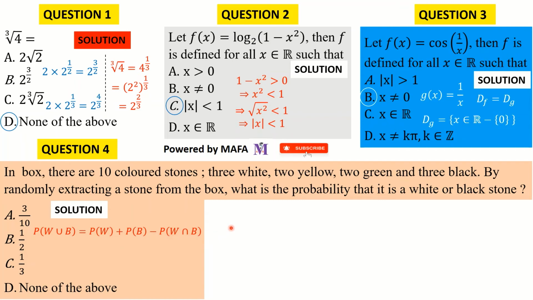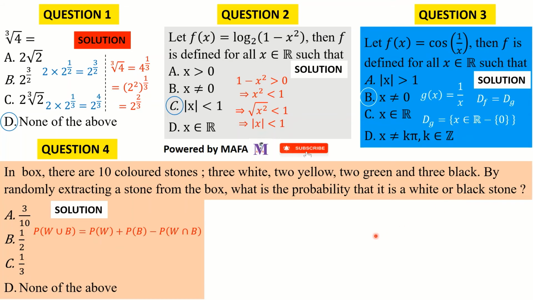But these events are mutually exclusive, meaning that there is no intersection between the 2 events. So it means that when you extract a stone from the box, it is not possible for the stone to be white and black at the same time. Why? Because all the stones have unique colors. As you can see, you have 3 white, you have 2 yellow, you have 2 green, and you have 3 black.